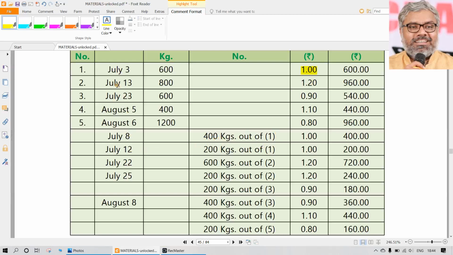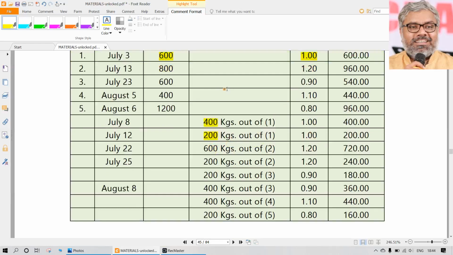Then July 12th, 200 kgs. Till that time there was no other purchase, so the latest purchase was the same, still 1 rupee only. So this 400 and 200 matched with 600. So both of them will be issued at 1 rupee only. So far there is no difference between FIFO and LIFO.